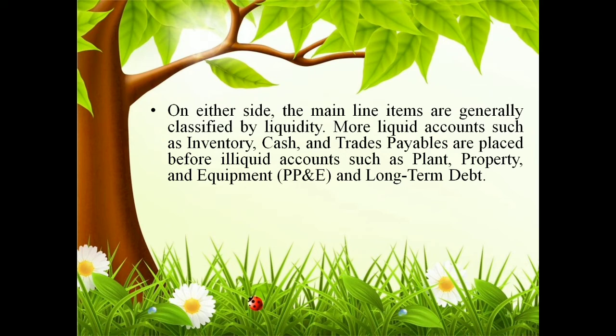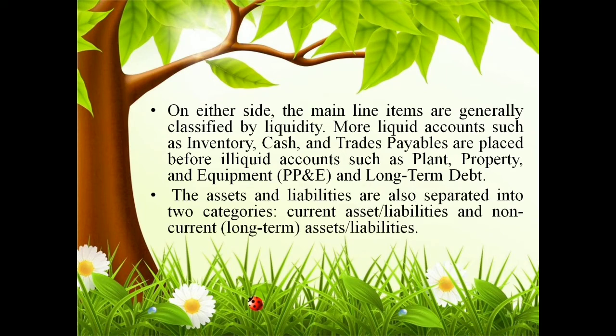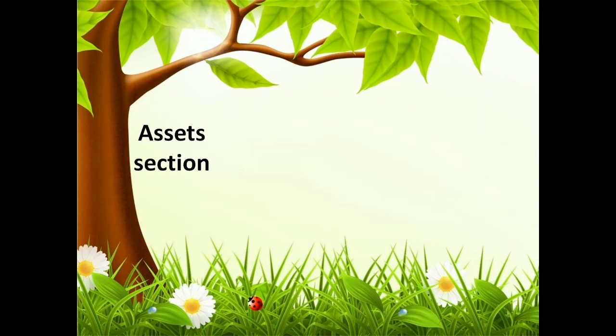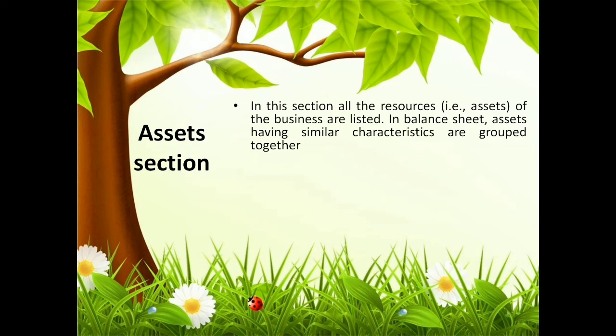So different types or different categories of items are there, and assets and liabilities are separated into two categories: current assets and liabilities, and non-current assets and liabilities. There will be current assets and current liabilities, non-current assets and non-current liabilities. So in the asset section, all the resources of a business are listed.